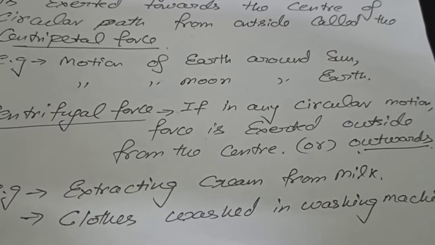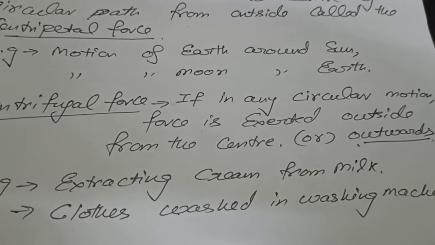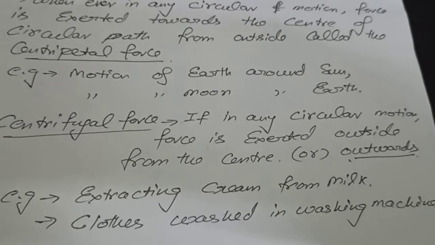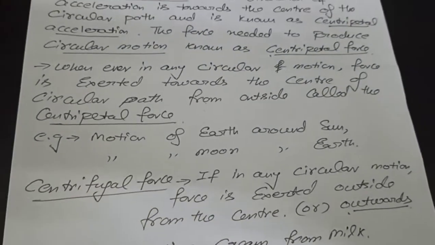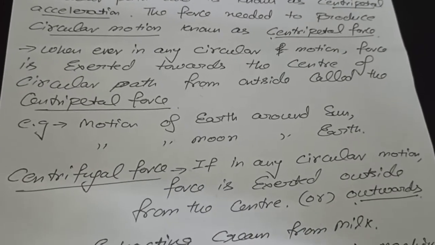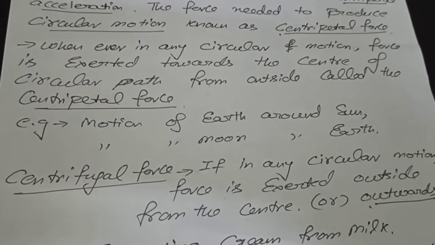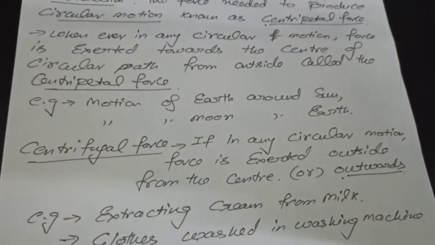Examples: whenever cream is extracted from milk, or whenever we wash clothes in a washing machine, the centrifugal force is there. The formula for centripetal force and centrifugal force is the same, mv square upon r. So these are the two types of forces known as pseudo forces.